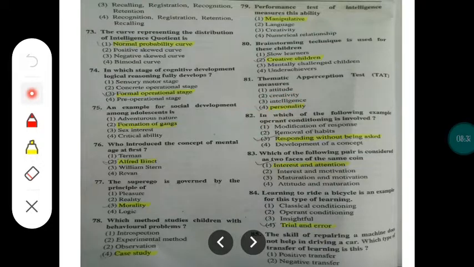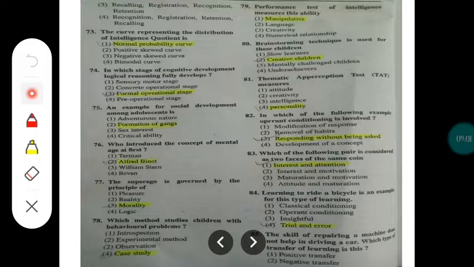In which of the following examples is operant conditioning involved? Two things are there. One is classical and another is operant conditioning. So in operant conditioning, you just remember it is related to responding without being asked, right? It is related to responding without being asked. Just remember the terms.